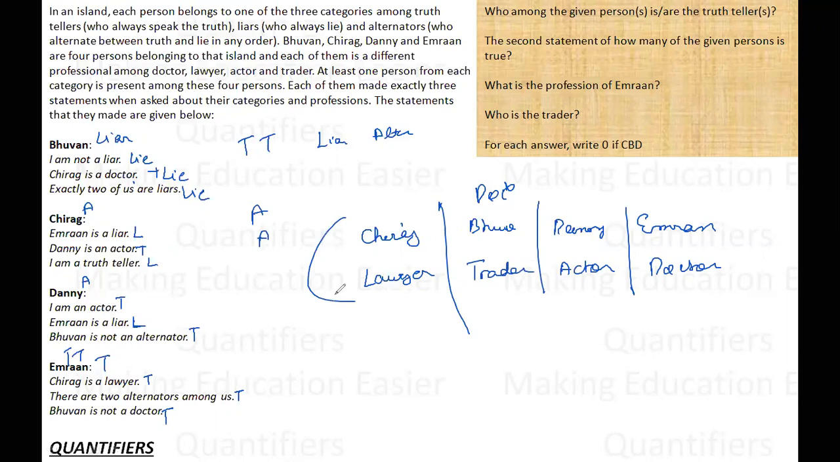There is nothing here that is going wrong. Which means my assumption that Imran is a truth teller is the right assumption. So it is a right assumption, not a difficult thing. Now let us see what the questions are. Who among the given persons is the truth teller? So Imran is a truth teller.